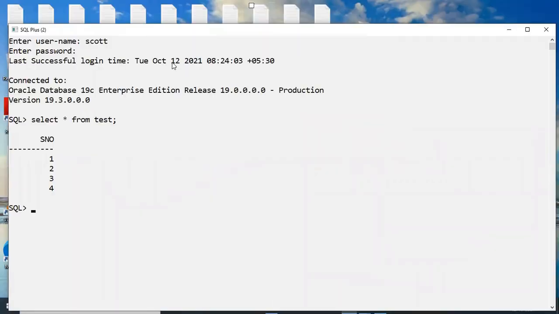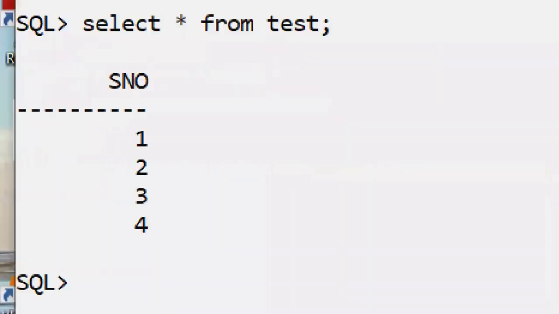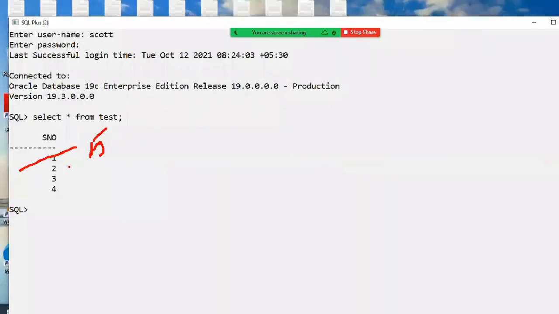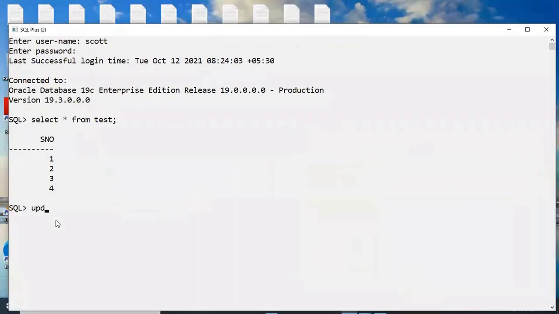Yes, this table is there: 1, 2, 3, 4. Now I'm changing this 1 into 5. Observe here, this 1 into 5, in a future transaction. Today you don't have an idea, not a problem, I'm just explaining the tool and server interaction. If I want to change 1 into 5, in SQL language, in the future you will learn: update table name.